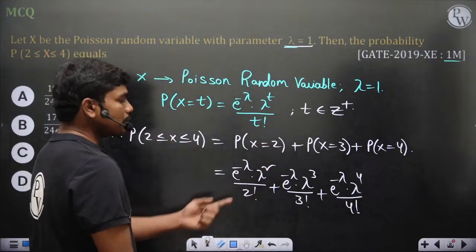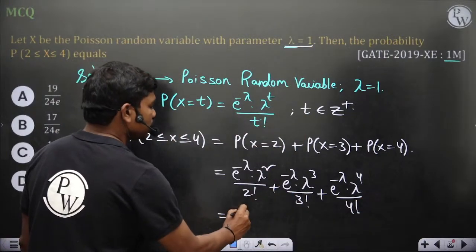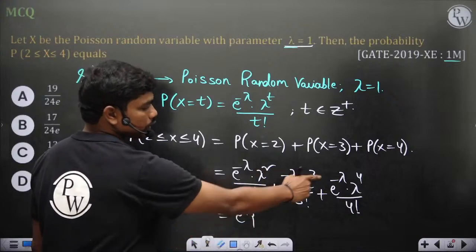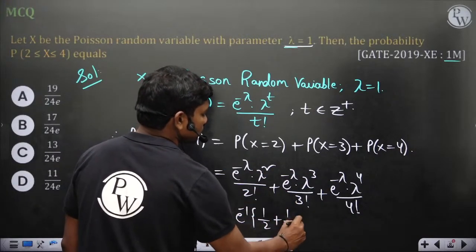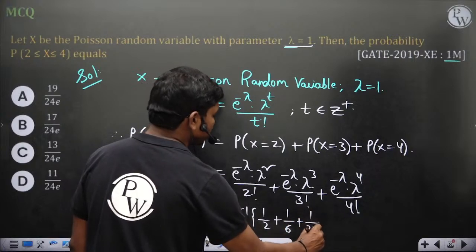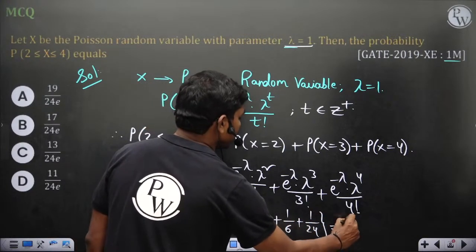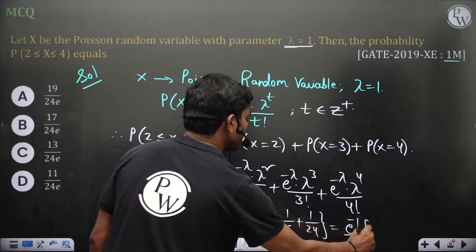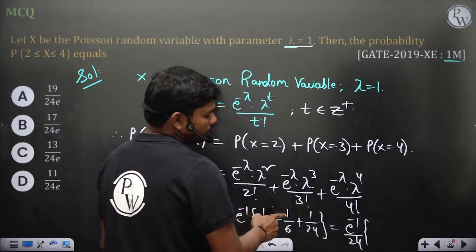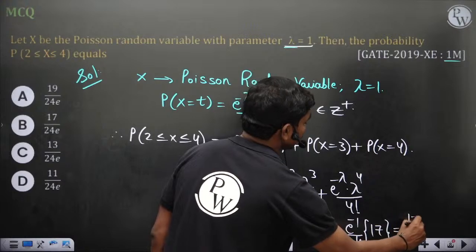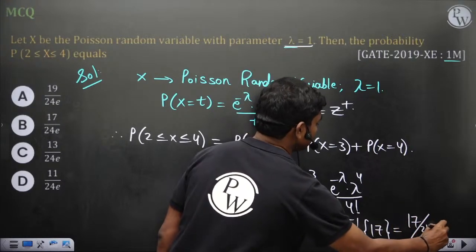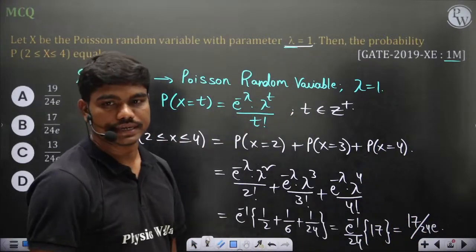So for lambda equal to 1, e power minus 1 you can take common, 1 square, 1 cube, 1 power 4, all these are same, 1 by 2, 1 by 3 factorial, 1 by 4 factorial is 24. So if you simplify, e power minus 1 by 24 if you take common, then here you have 12, 12 plus 4, 16, 16 plus 1, 17. So 17 by 24 times e would be the required probability actually in this case.